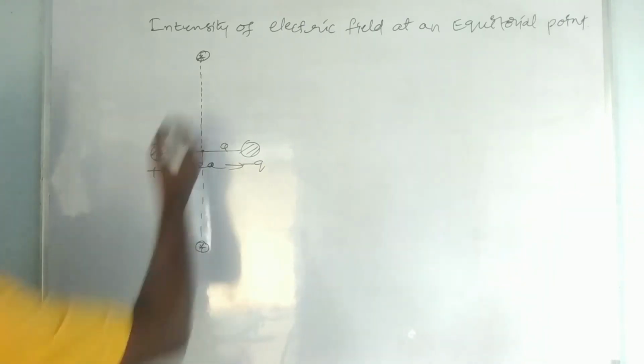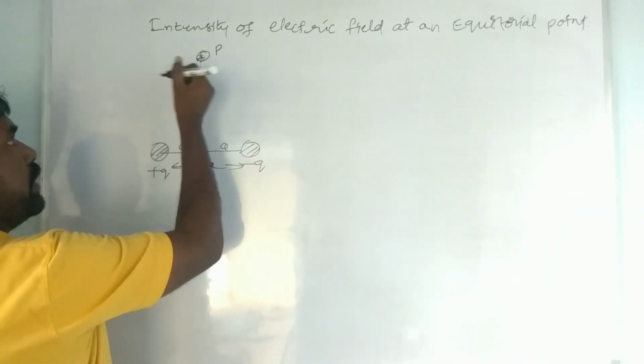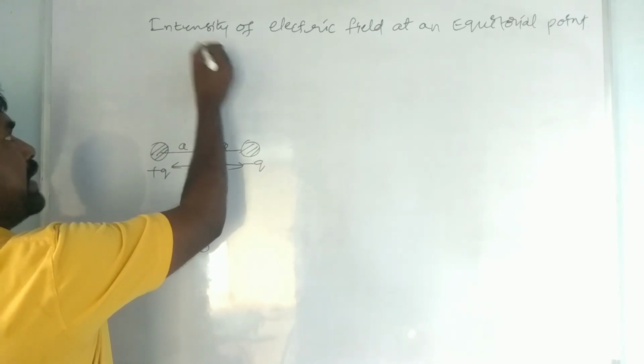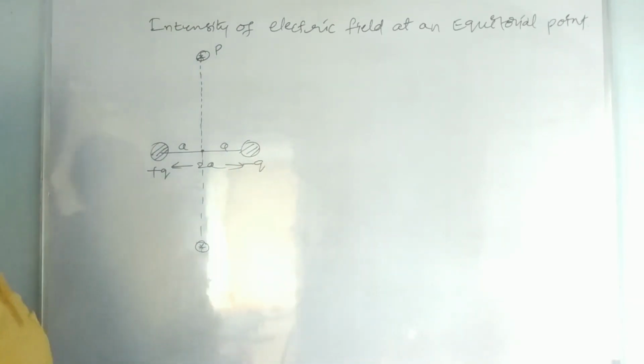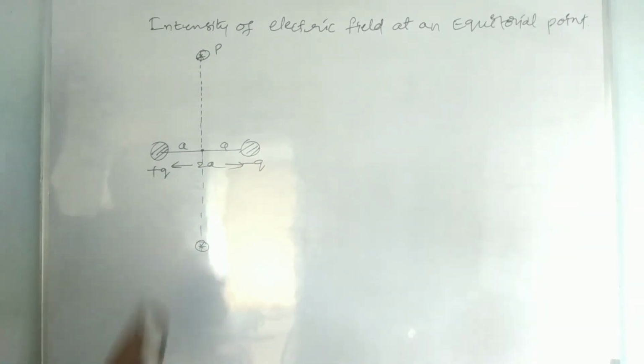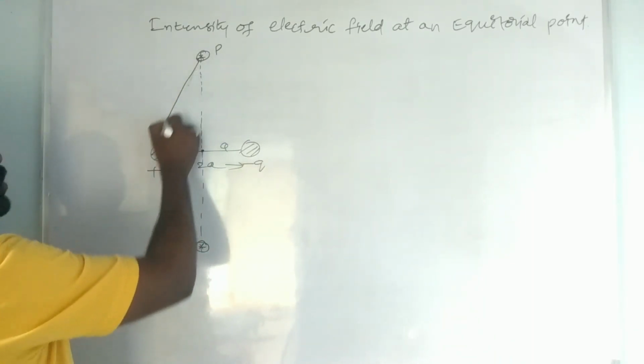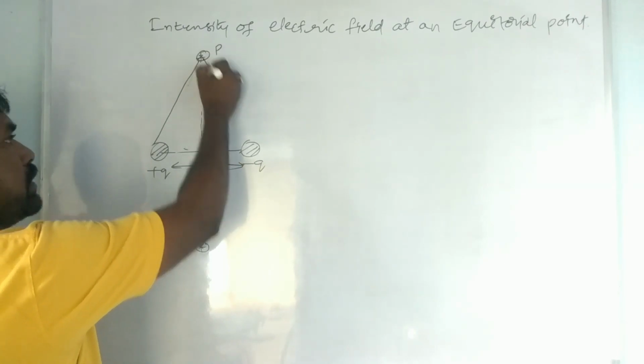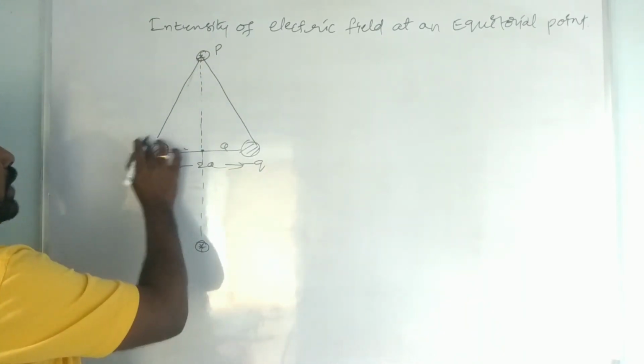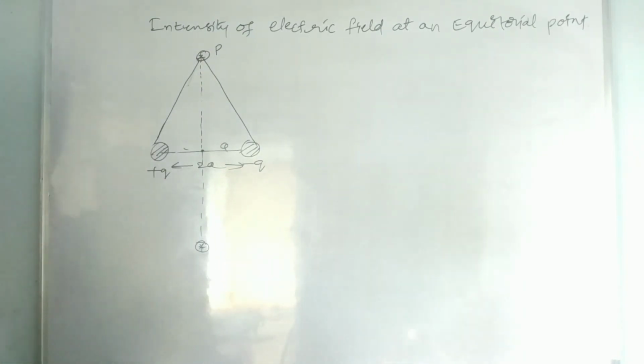Okay, and this point should be P. Now we have to find the intensity of electric field at the point. Here the intensity acts by the positive charge, and here the intensity acts by the negative charge.